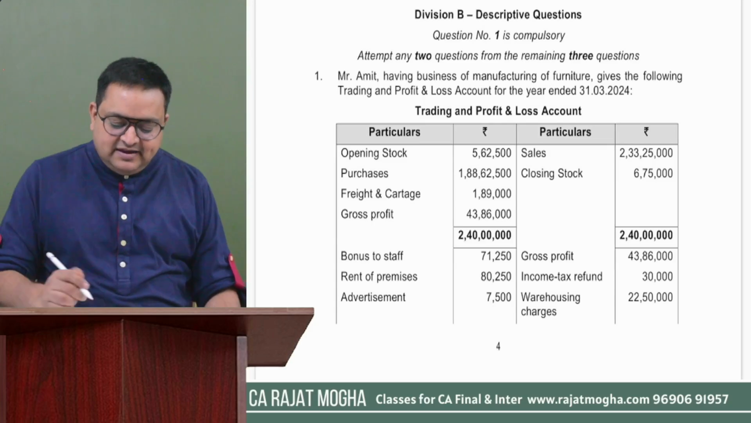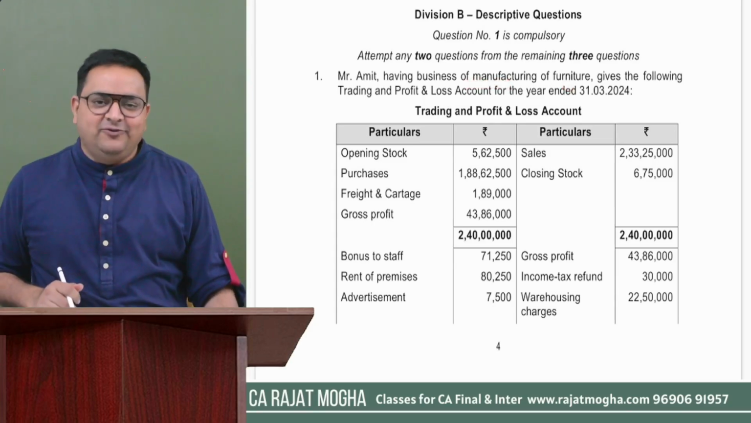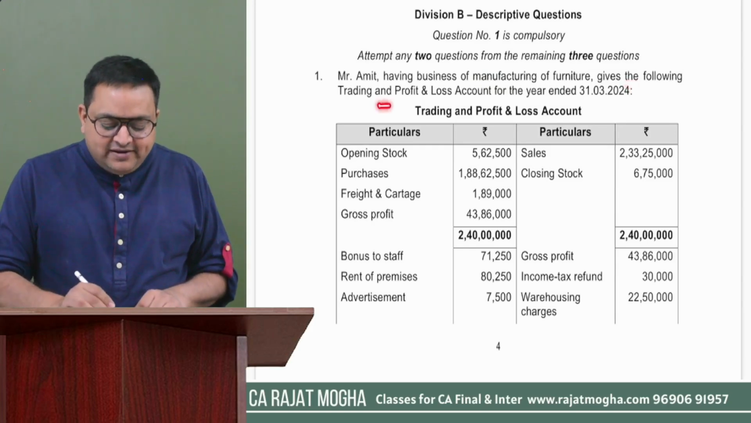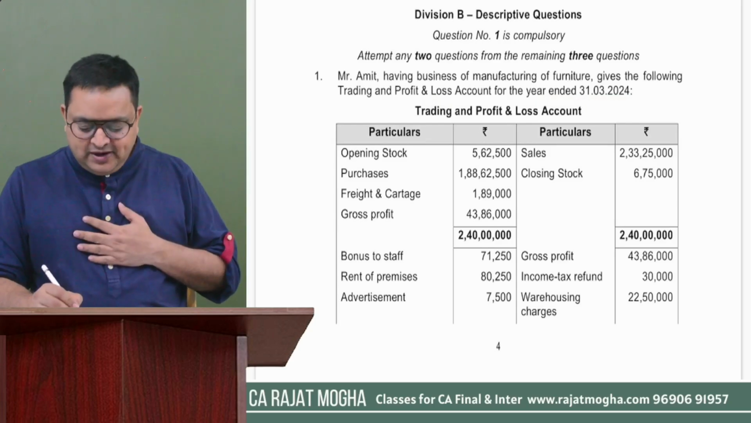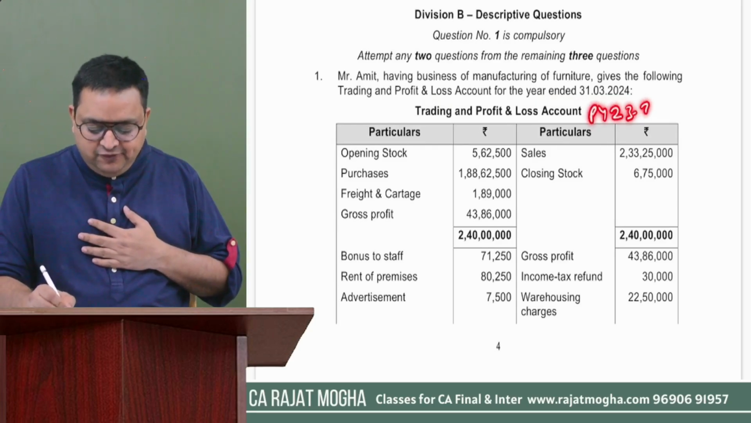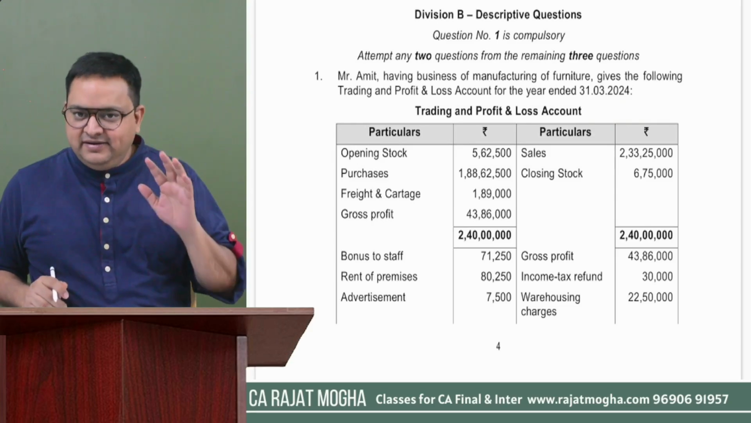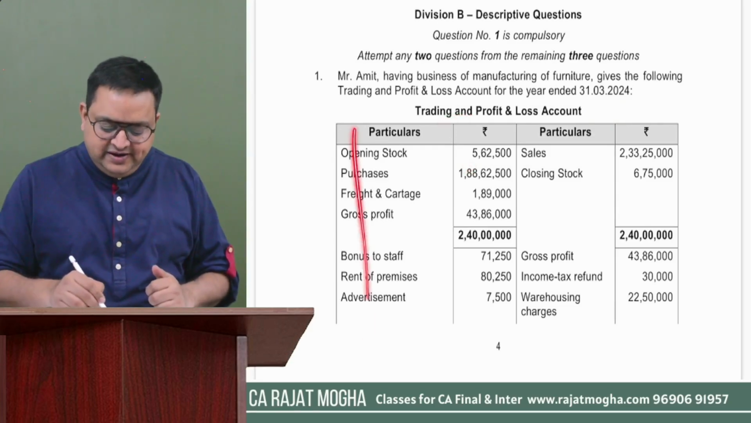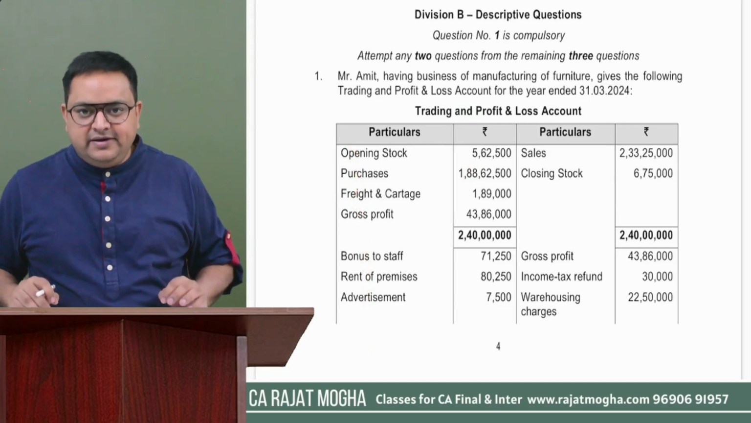It says Amit is having a business of manufacturing of furniture. Understand, this person is a manufacturer. He gives the following trading and profit and loss account for the year ended 31st March 2024. So our previous year is 23-24, and they have given us a trading and P&L account. First, we will read the debit side, all the expenses side, and then we will go to the credit side.